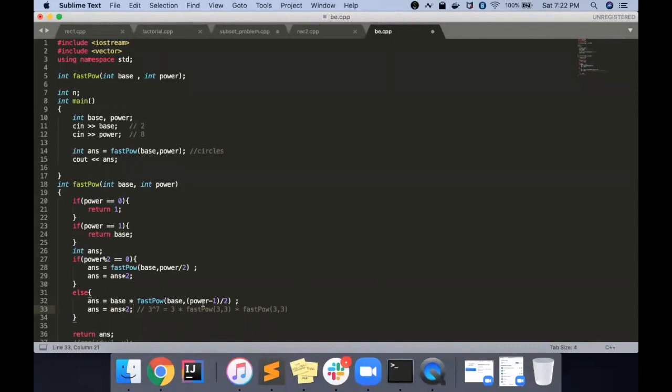Yeah, I think I'm making some mistake. Wait, it will not be like this. This should be answer into answer, not 2. 2 means that is joining 2. So it is answer squared, right? And similarly here also we can write it like this, base into answer. So we are not recalculating it, we are just calculating it once and using it twice.